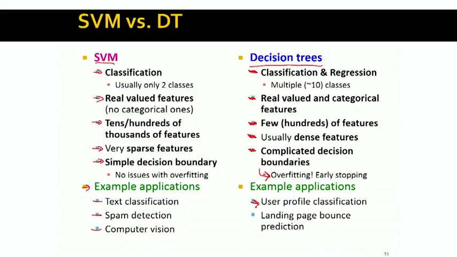Another application is web page bounce prediction: whether a person coming to a given page is just going to leave or is going to make the next click. Again, we could describe every person with a small feature vector and make the prediction.